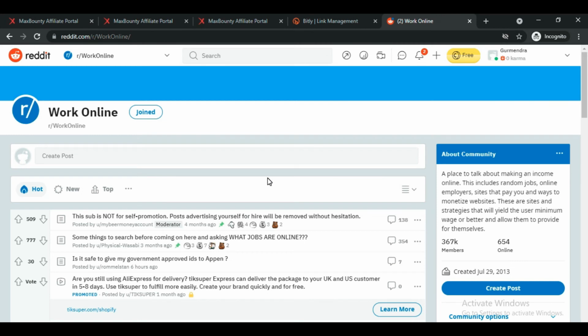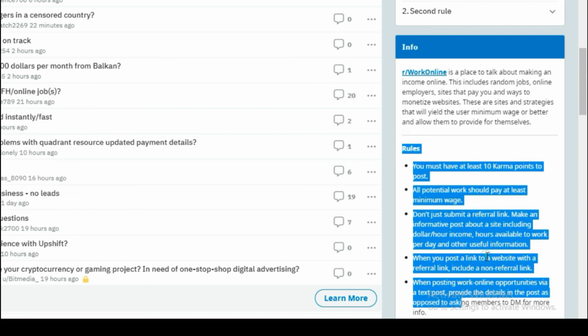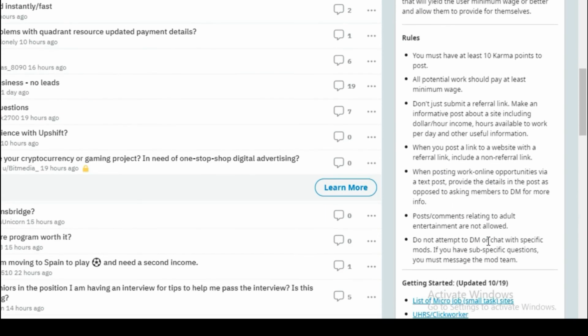The same way you have to also open the subreddit in whichever category you want to promote your offers in. Like we have chosen this work online subreddit because it comes under the make money online niche. So if you want to promote other category offers, open the subreddit of that category. And before you start promoting your offer, make sure you have joined the subreddit. And now you have to come here, and you have to make sure that you read all the rules that are written here, so you don't violate any policy. Because if you violate their rules, then they are going to delete your post from this subreddit. And if you do that continuously, then they are going to permanently ban you from this subreddit.